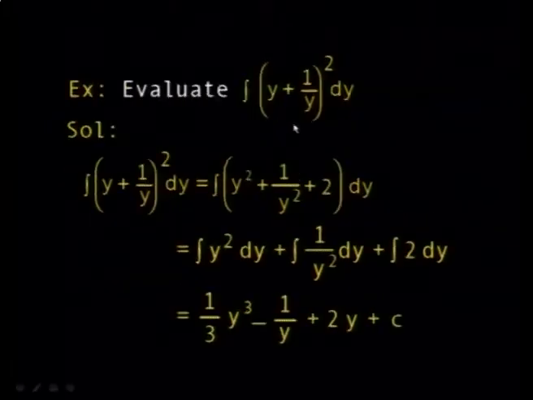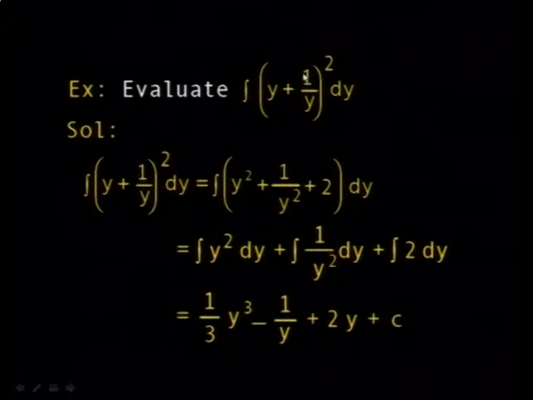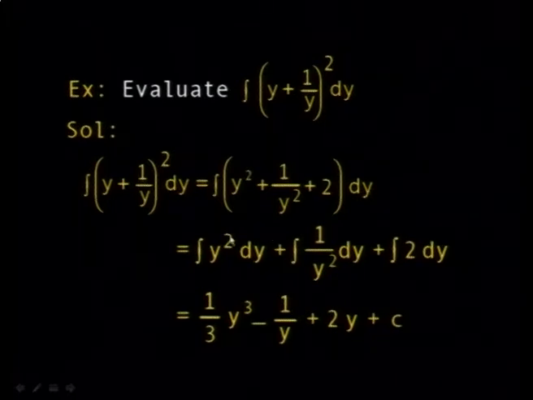The integral of (y plus 1 over y) squared dy. These sorts of integrals are very simple. What you do is you expand the bracket. You have y squared plus 1 over y squared plus 2 times y times 1 over y, which gives 2. This is the simplest way of doing it, and probably it could even be the unique way. And then you integrate term by term.